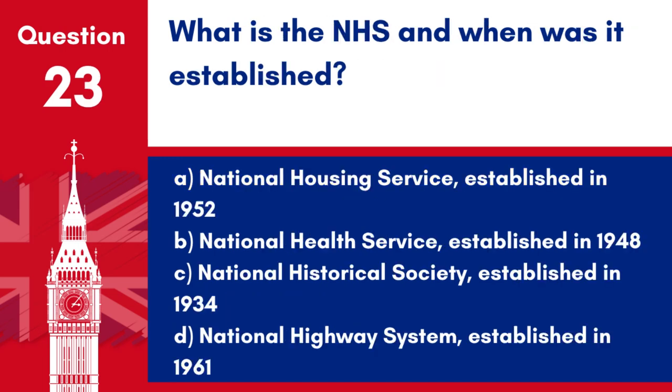Question 23. What is the NHS and when was it established? A. National Housing Service, established in 1952. B. National Health Service, established in 1948. C. National Historical Society, established in 1934. D. National Highway System, established in 1961.